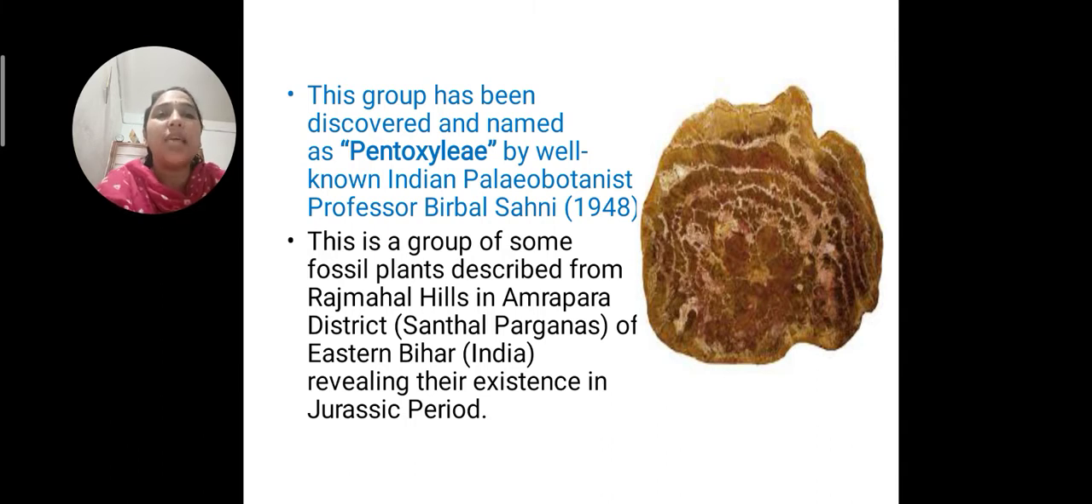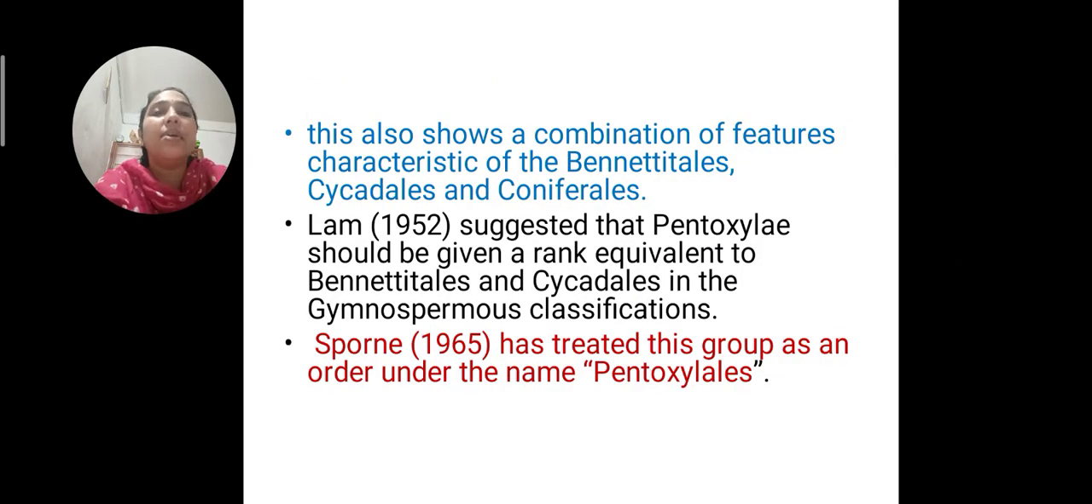And this was identified from the Amarpara district, that is Rajmahal Hills, a center where this fossil group flourished, in eastern Bihar in India. The fossil evidence shows that this group existed in the Jurassic period. And after its discovery, there arose a great discussion in the field of the origin of angiosperms.